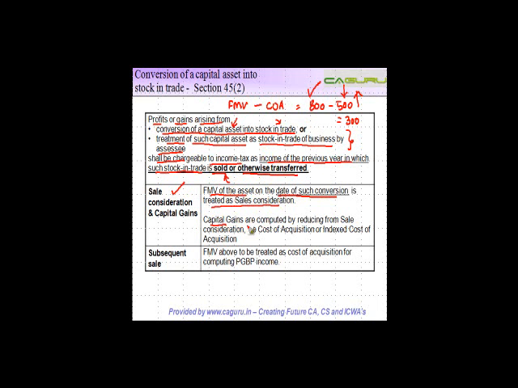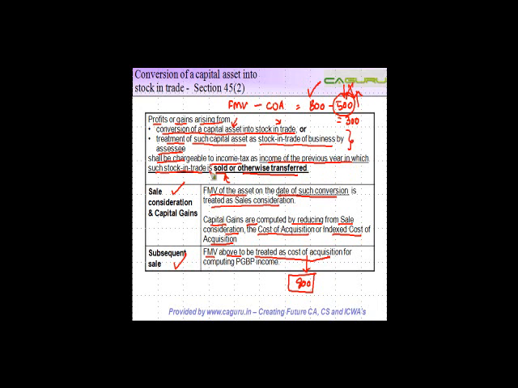And capital gains are computed by reducing from sale consideration the cost of acquisition or index cost of acquisition. So we took 500 as the original cost. Subsequent sale, so once you have converted and treated it as a stock in trade of business, when you sell stock, fair market value above to be treated as cost of acquisition. Now your cost of acquisition will be 800 and not 500.